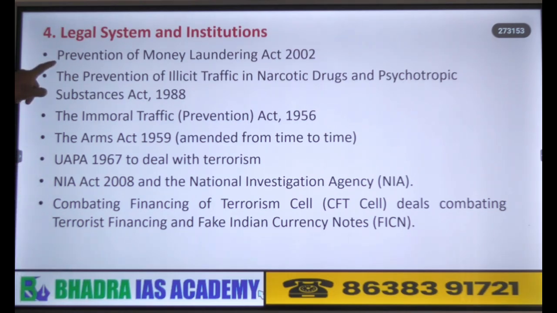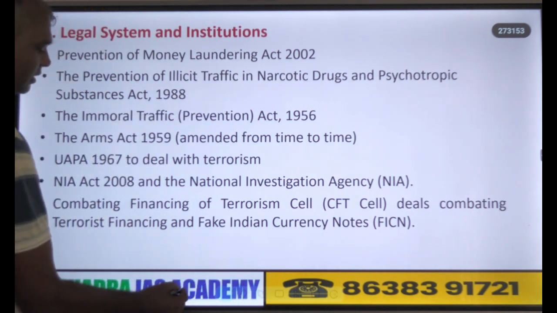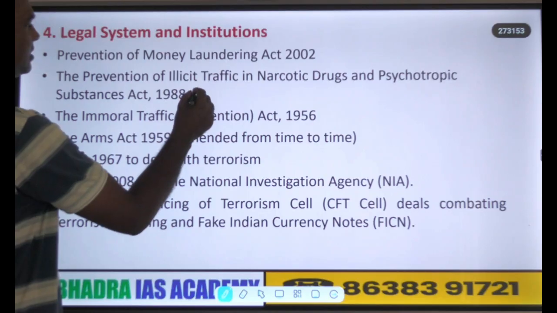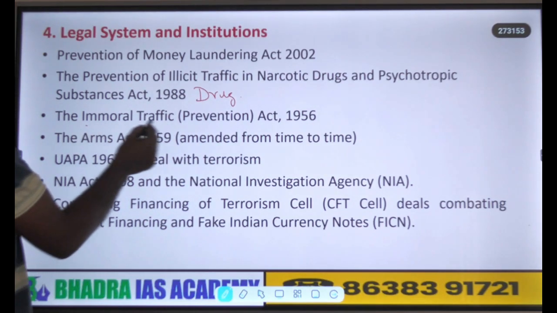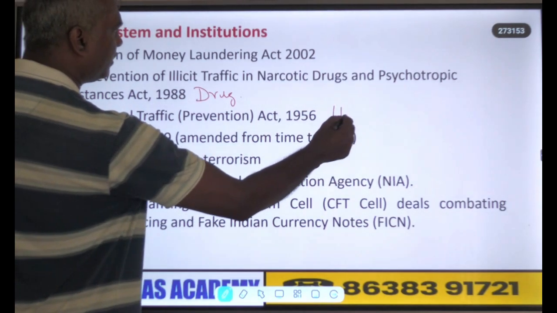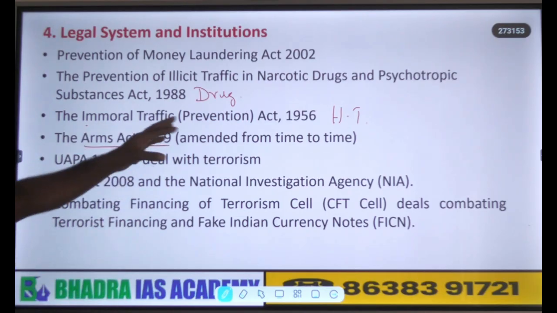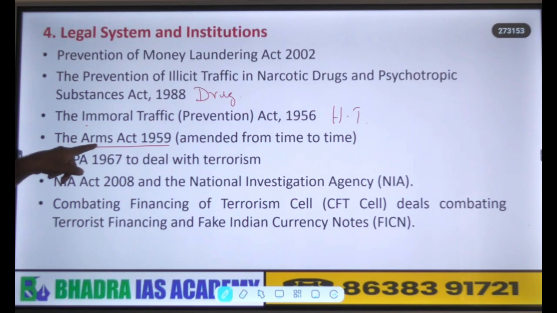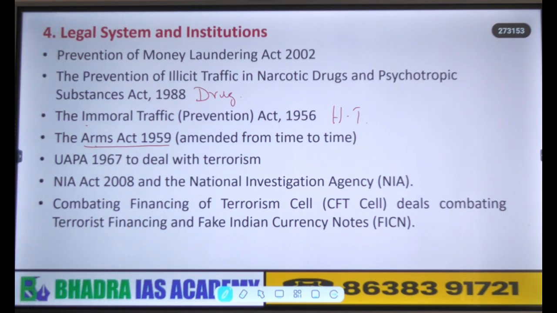Like we have the PMLA, Prevention of Money Laundering Act, to deal with money laundering. The Prevention of Illicit Traffic in Narcotic Drugs and Psychotropic Substances Act is for drug trafficking control. The Immoral Traffic Prevention Act is for human trafficking control. The Arms Act 1959, which is amended now and then, is basically for arms trafficking and illegal transborder crime.